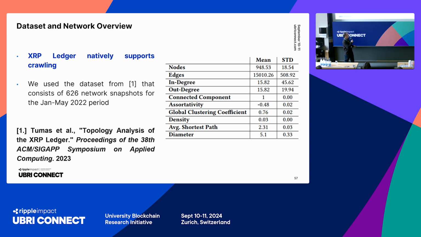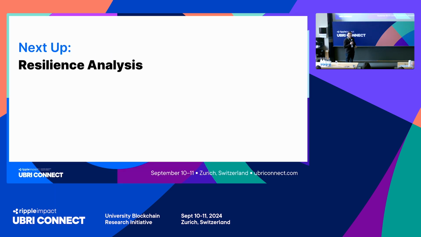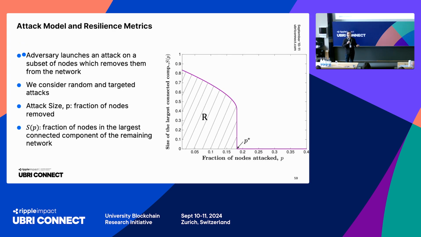The other thing that could be of interest in this table is the average shortest path length, which is about 2.3, which means that every pair of nodes on average needs 2.3 hops to connect with each other, and the diameter is basically the largest distance among pairs of nodes in this network. So let's look at the resiliency analysis and what we exactly mean by the resilience of this topology. So again, this is looking at it from a more network science perspective without going into too many practical aspects of how an adversary could attack a system like this.